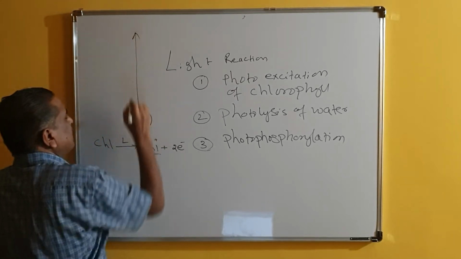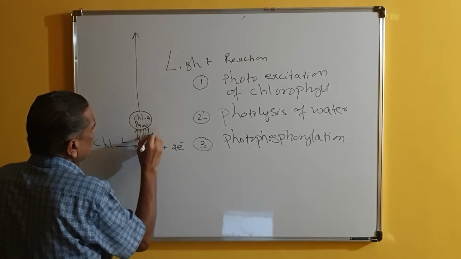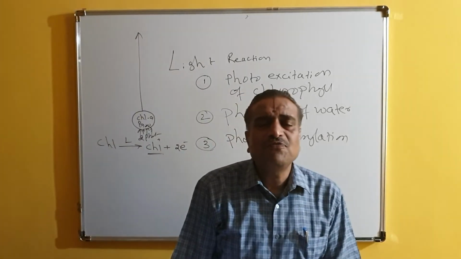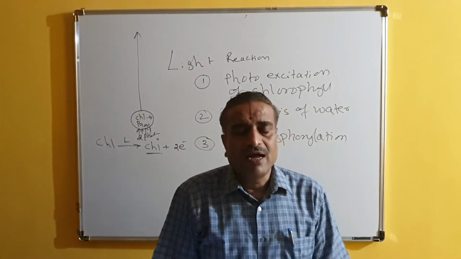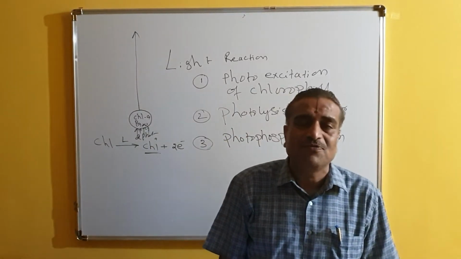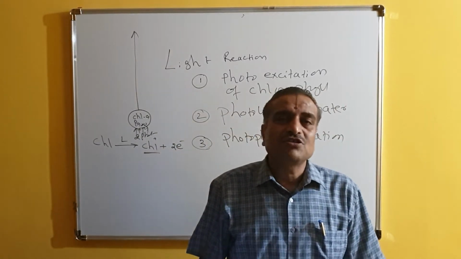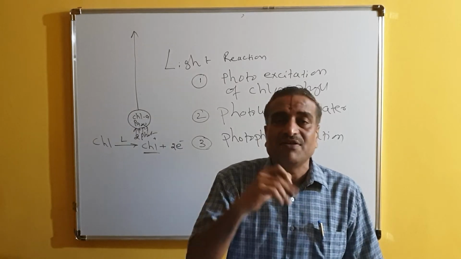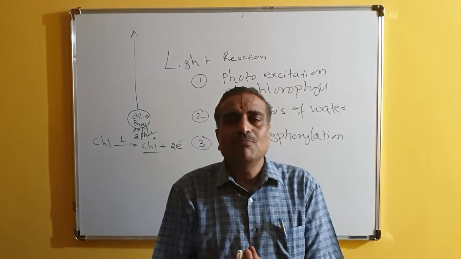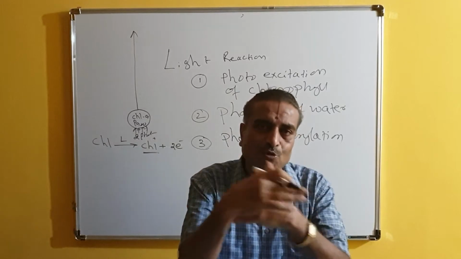When it absorbs a photon of light, the chlorophyll A, atomically, is designed so that in the outermost orbit of the chlorophyll A, 2 electrons are present, and these 2 electrons are revolving. They are not stationary. Before the chlorophyll absorbs light, they are moving in opposite directions, one clockwise and the other anti-clockwise.